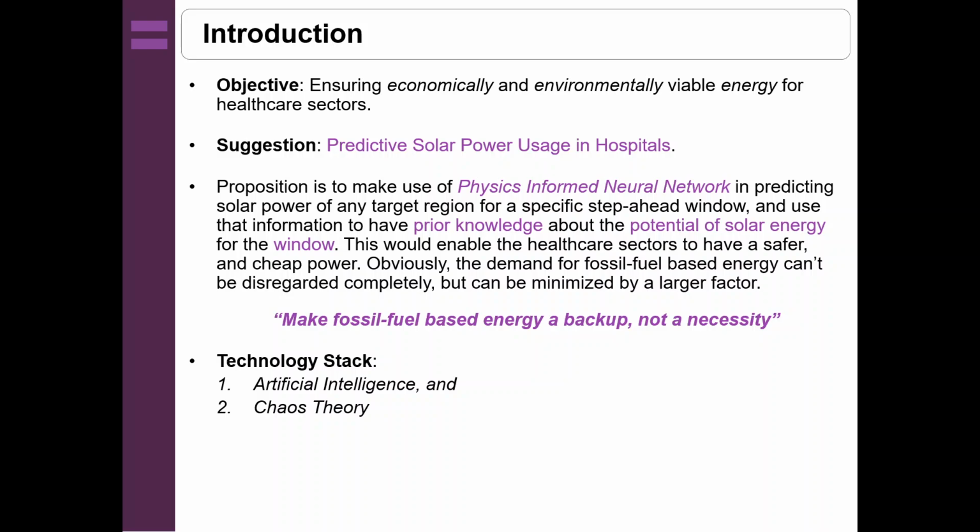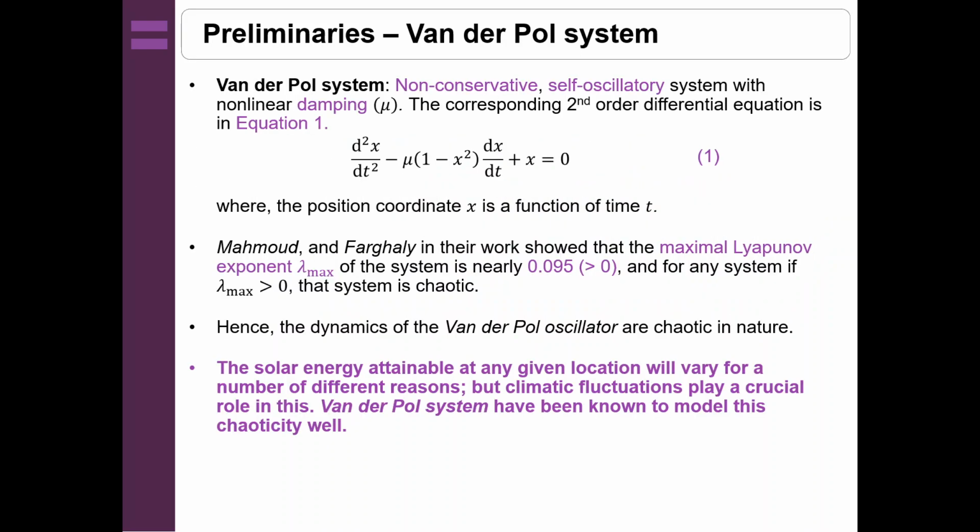Now obviously the demand for fossil fuel based energy, that is the ones that we get from coal, petroleum and all, cannot be disregarded completely but can be minimized by a larger factor. So the motto of this presentation is to make fossil fuel based energy a backup rather than a necessity. The technological stack that we are going to make use of in this presentation are artificial intelligence and chaos theory. Now, from this slide onwards, we will be presenting the preliminaries of the proposition.